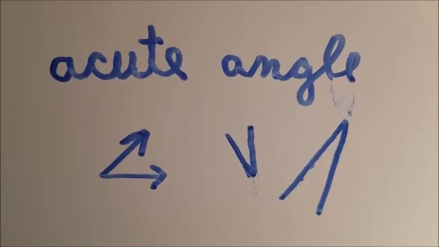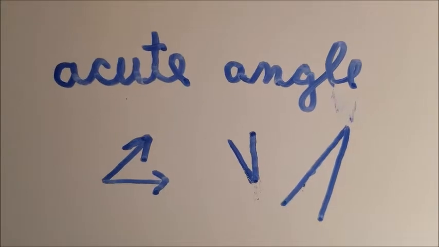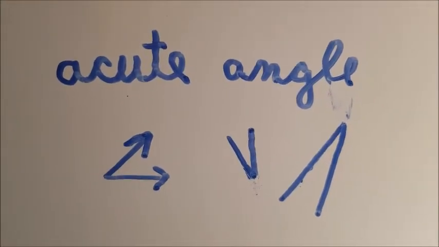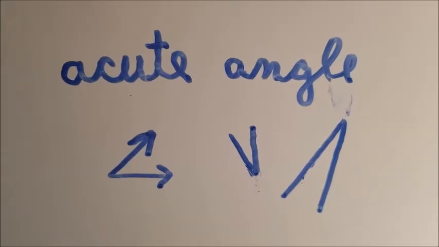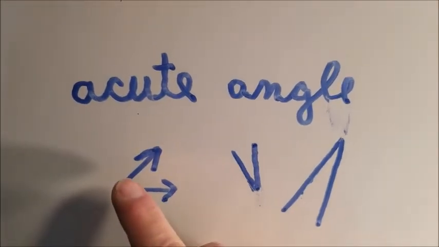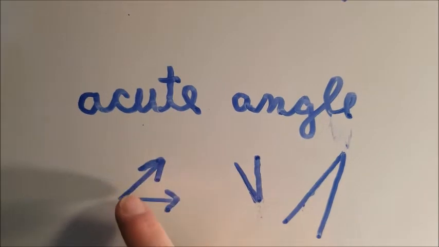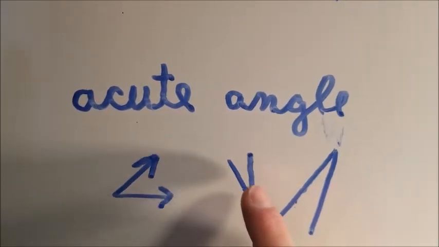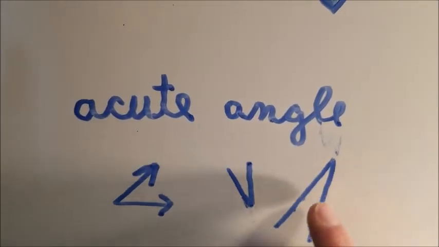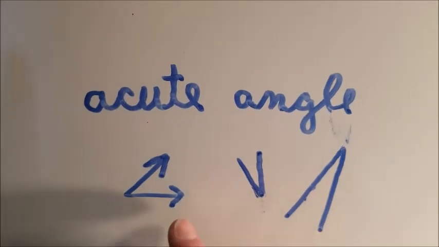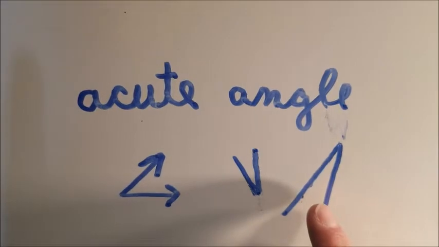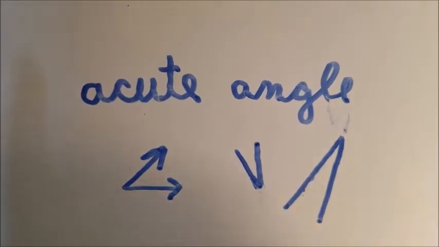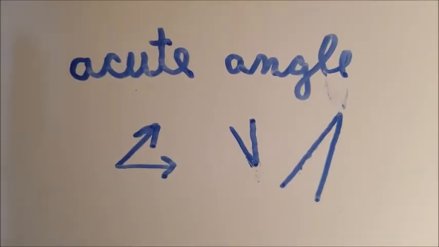The second type of angle is what's called an acute angle. It's an angle that is less than a square corner or 90 degrees. It's smaller in there. See how it's tighter in there, in the middle there? And your paper cannot fit in there. And I showed you that already earlier this year, if you remember. Maybe you don't, but there you go. That's why we're going through this.